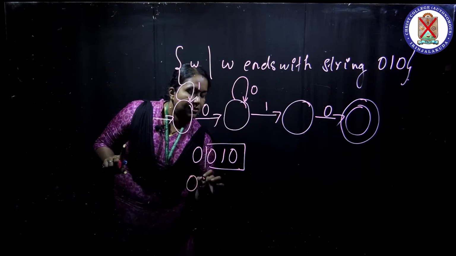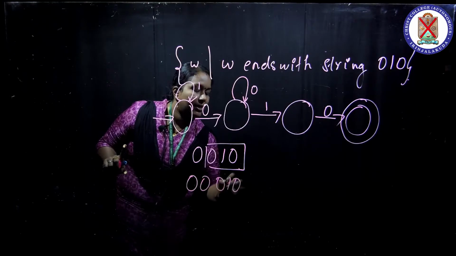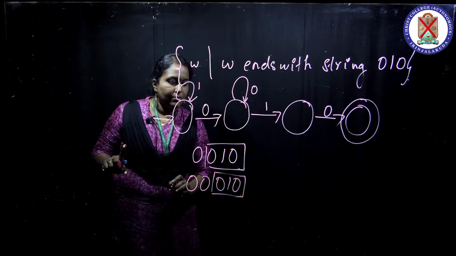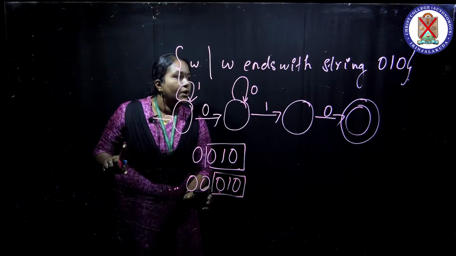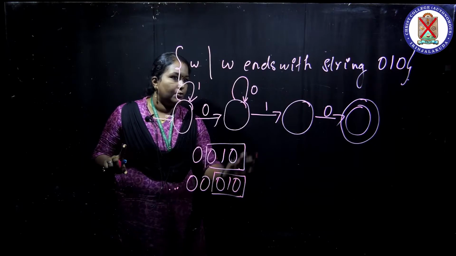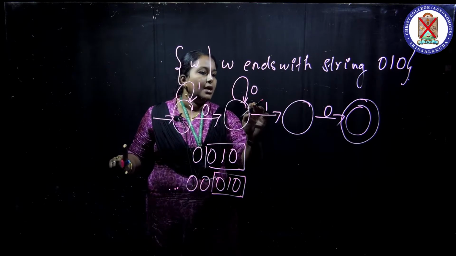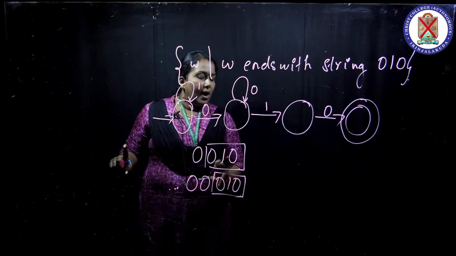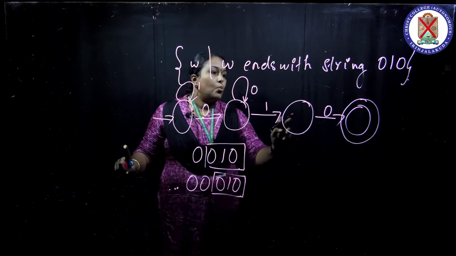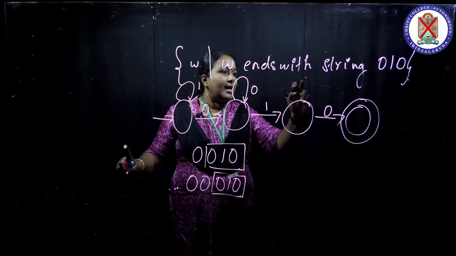For example, this string also ends with 0, 1, 0. So I loop it here, and when 1 comes, you can move into the next state.